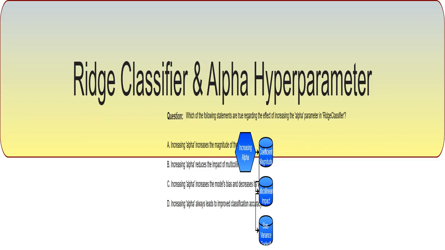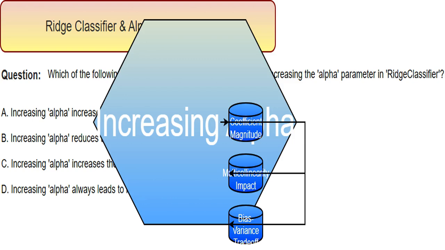I'm using scikit-learn's RidgeClassifier, a linear model that uses L2 regularization. The alpha hyperparameter controls the strength of this regularization. A larger alpha means stronger regularization. Increasing alpha directly shrinks the coefficients towards zero.